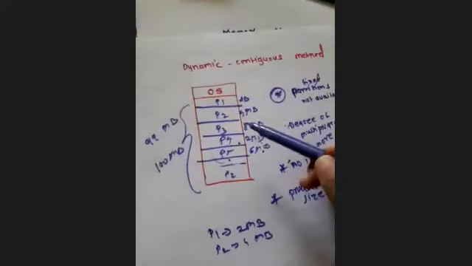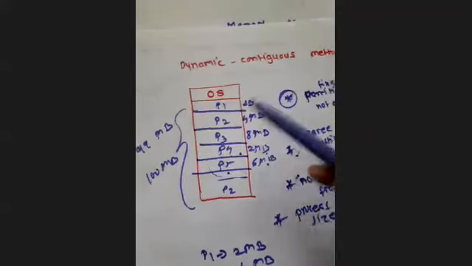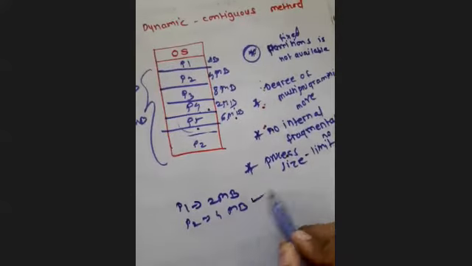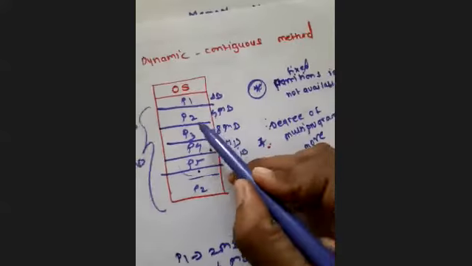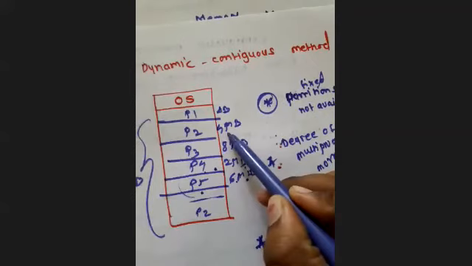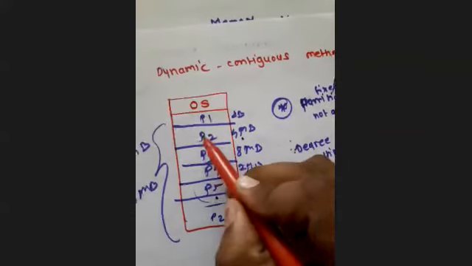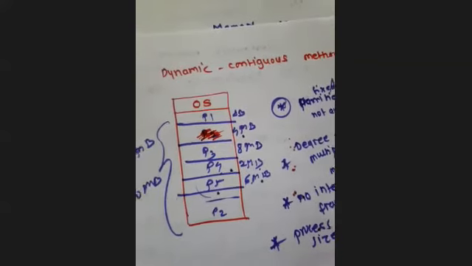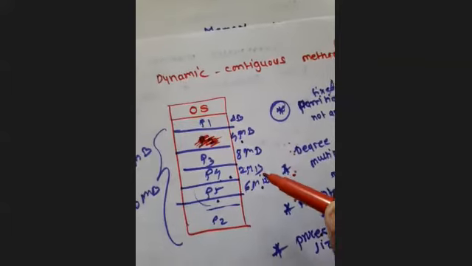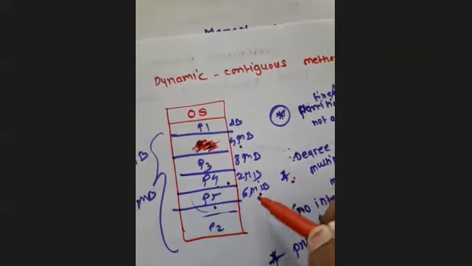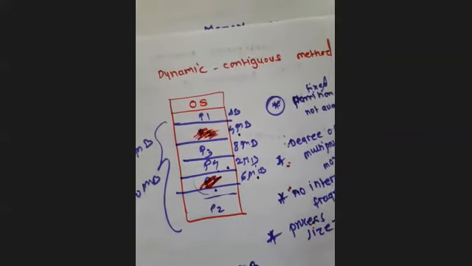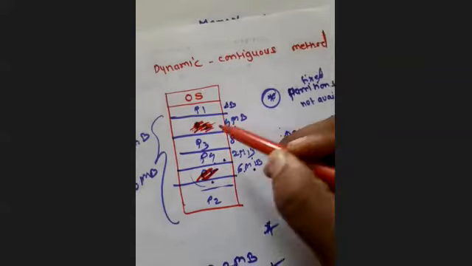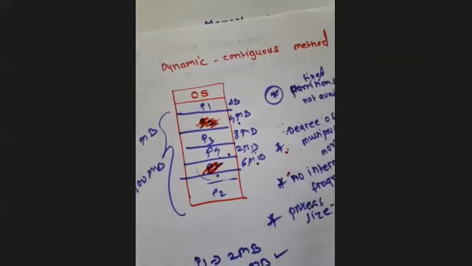Suppose whatever processes we have allocated here, from these processes, suppose P2 has executed and now P2 has terminated. Fine. Now, if P2 is removed from the main memory, then the space of P2 will be available. 4 MB space will be available after the execution of P2. Now, suppose one more process, P5, is also executed. Now, P5 space is also available. That is 6 MB space is available. Okay, 4 MB and 6 MB, total 10 MB space is available in my RAM.